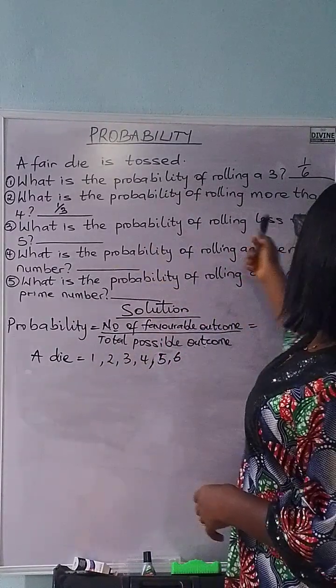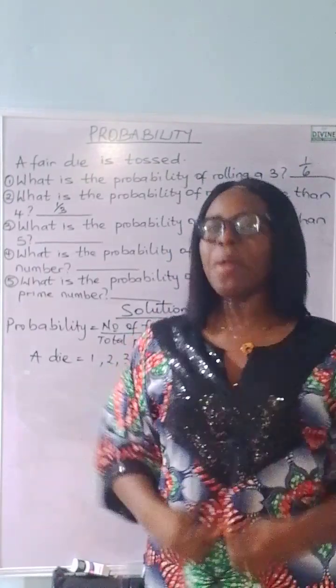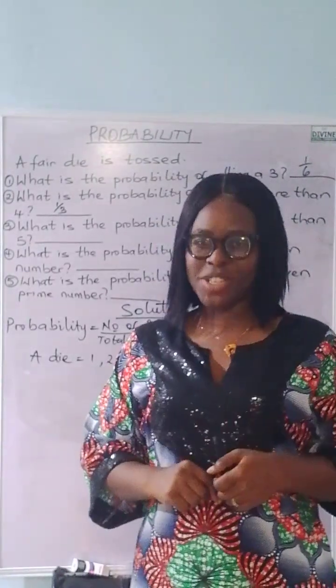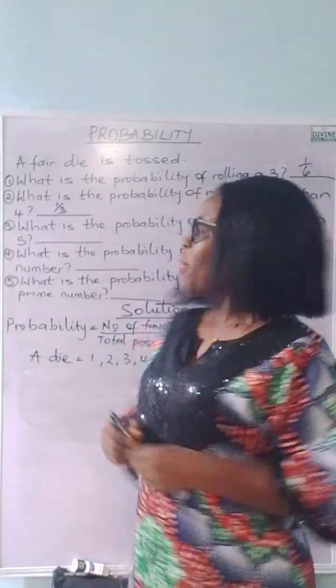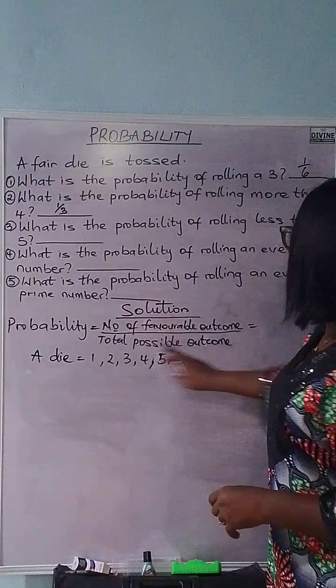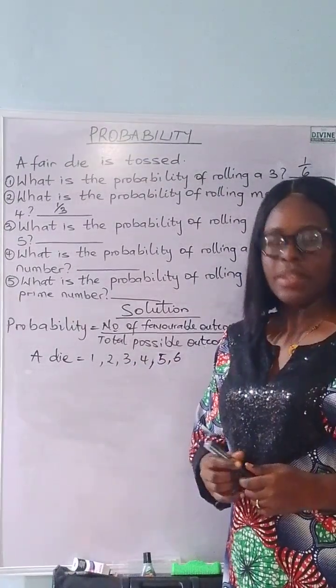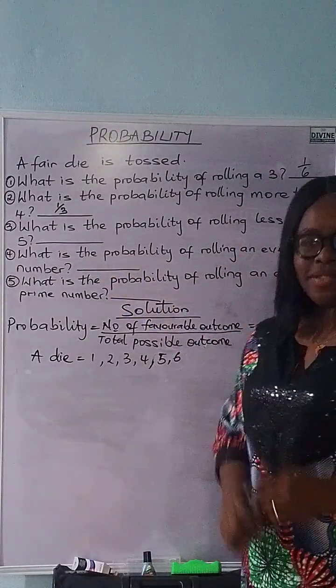What is the probability of rolling less than 5? I want to believe that you'll be able to solve this question based on the explanation. So if you want to try it out, pause this video and try it, then play the video and check yourself. But let's go. The total number of possible outcomes remains 6. Now the question is, what is the probability of rolling less than 5?